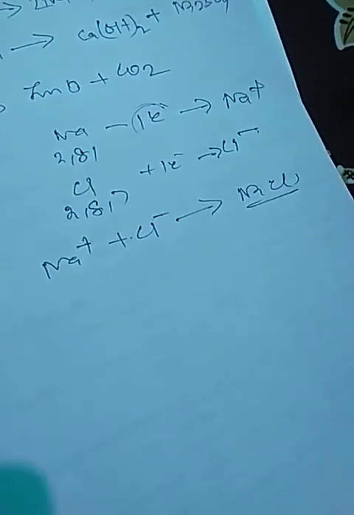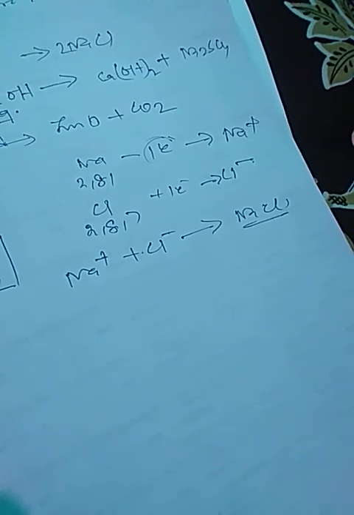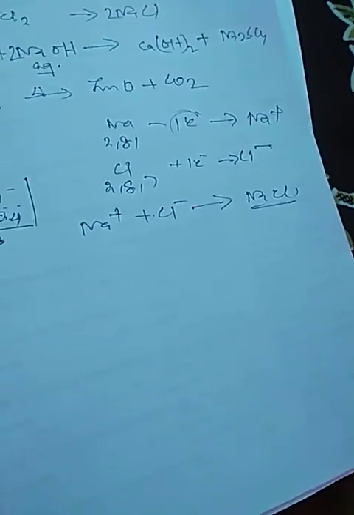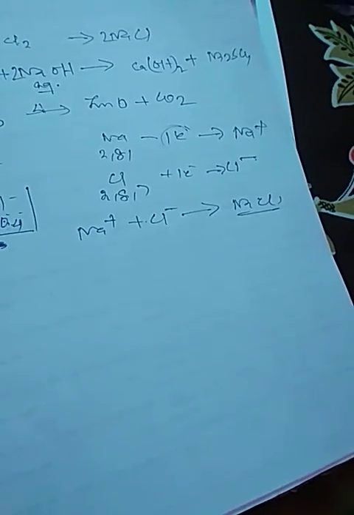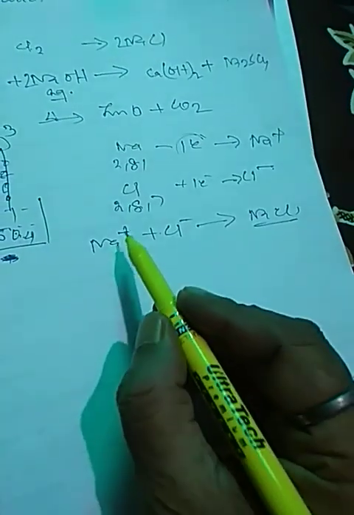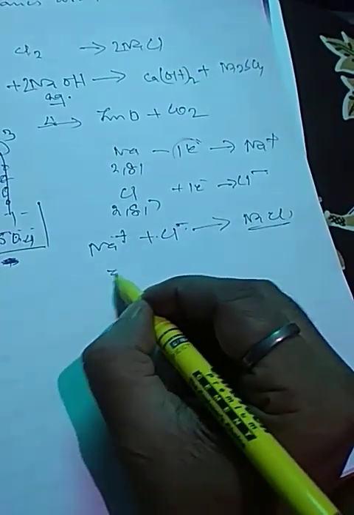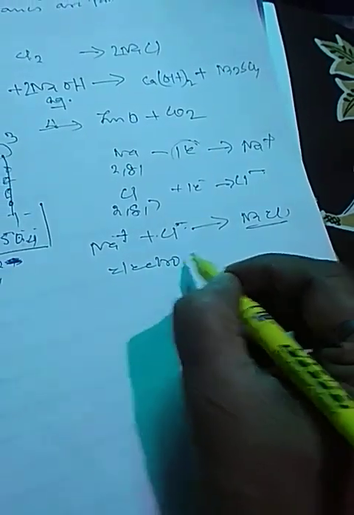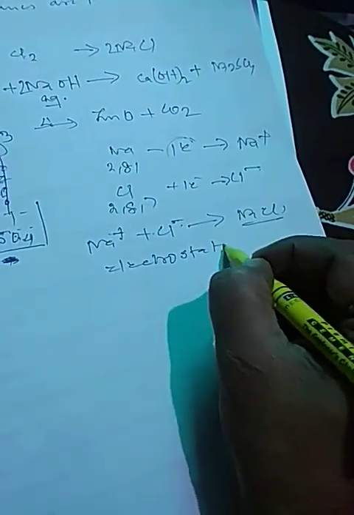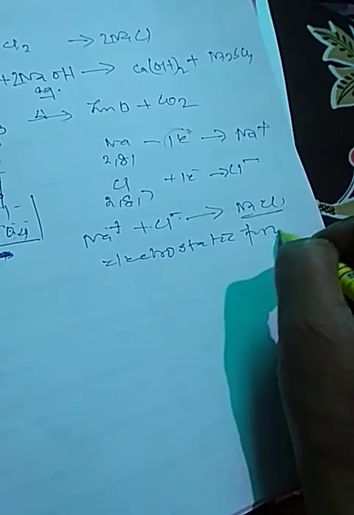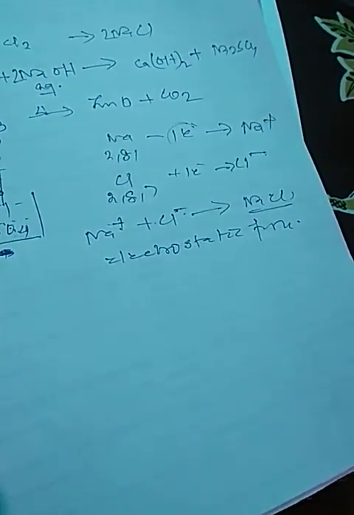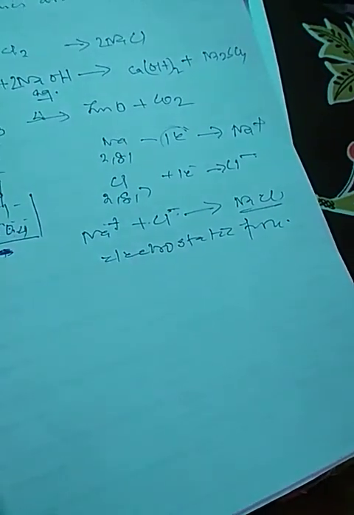Now this sodium chloride is held together with a force of attraction. Earlier, I am sure I had told you the force of attraction between two opposite charges is called electrostatic force. I remember I had told you there are three types of force of attraction.